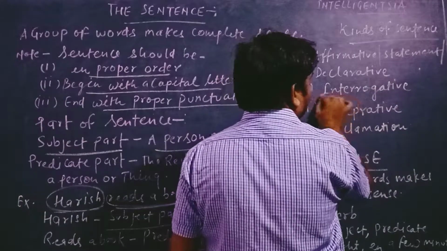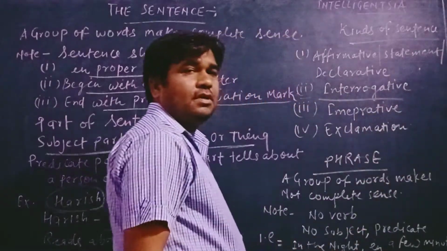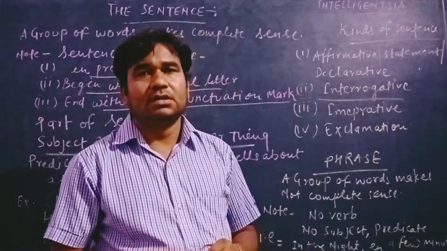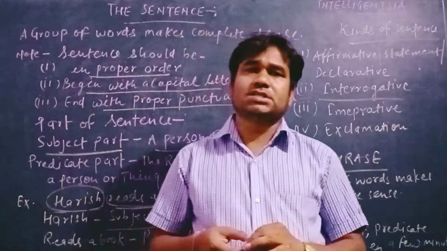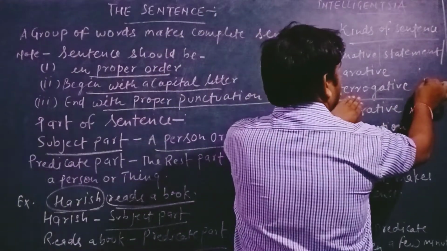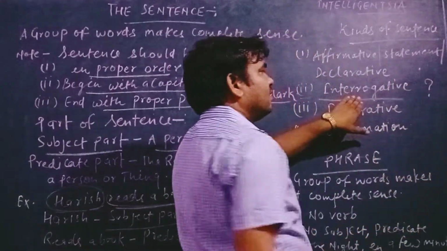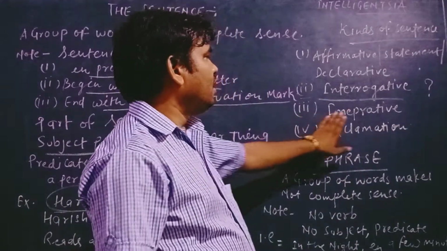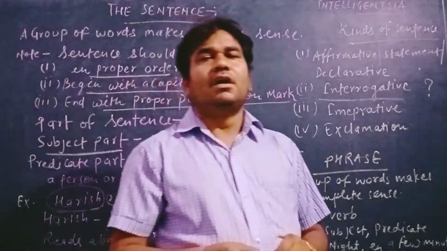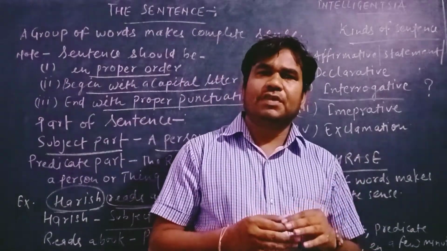Second, the interrogative sentence. An interrogative sentence, students, ends with an interrogation mark. Here a question is asked. Third, the imperative sentence. An imperative sentence ends with a full stop.